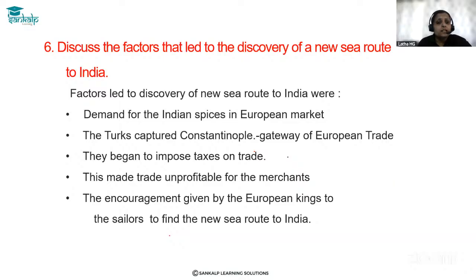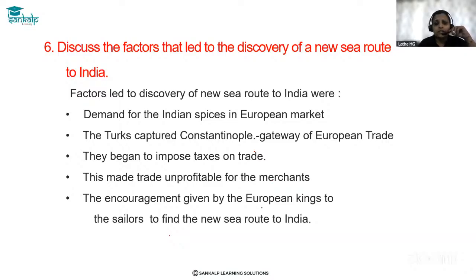They began to impose taxes on trade. After capturing Constantinople, the Turks began to impose high taxes on trade. This made the trade unprofitable for the merchants, because whatever profit they were earning earlier got reduced due to high taxes.